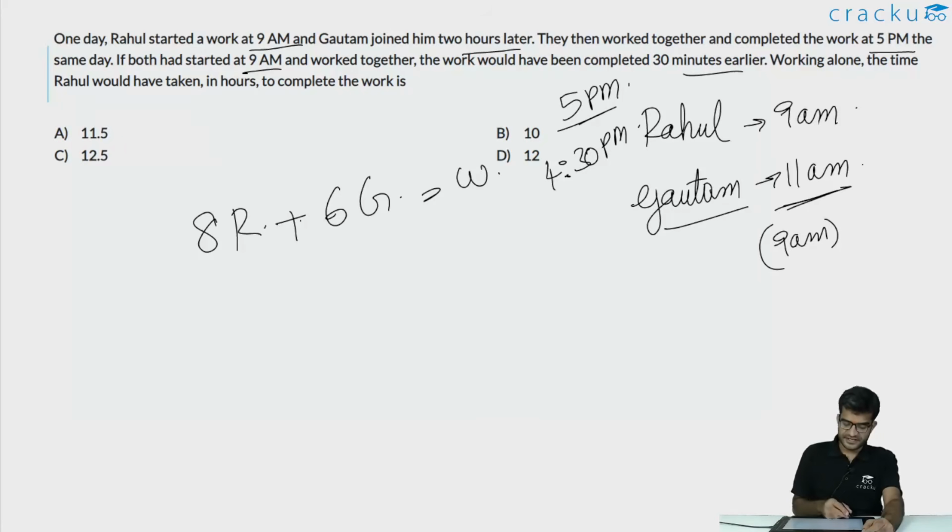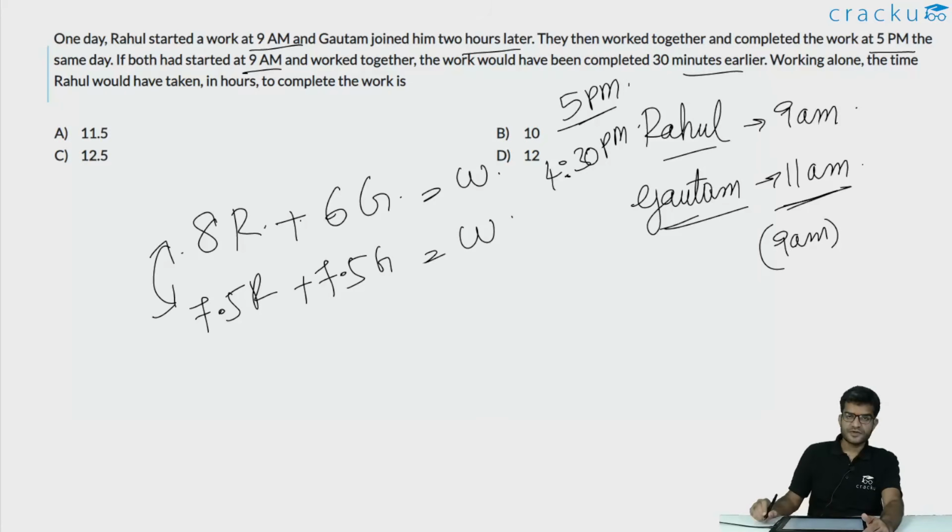In this particular case, Rahul and Gautam, both of them would have worked for 7.5 hours each. So 7.5 R plus 7.5 G is also equal to W. We can equate both of them. If you are equating both of them, we will get a relationship between R and G. It would imply that 0.5 R is equal to 1.5 G, or the value of R is equal to 3G.